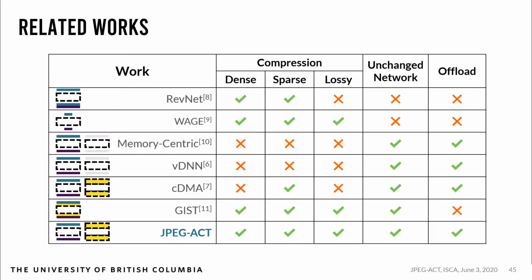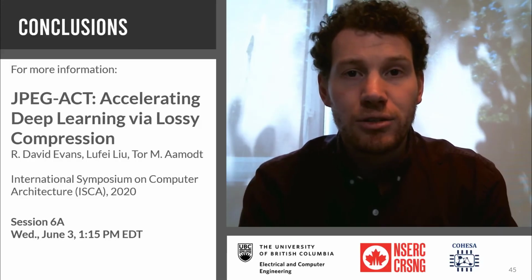Let's finish up. When compared to prior works that handle activations during training, JPEG-ACT is the first to incorporate lossy compression into an offload accelerator. Many previous approaches, such as reversible residual networks and WAGE, require extensive network constraints or modifications, which is not required with JPEG-ACT. Memory-centric deep learning is an interesting approach, but usually requires expensive interconnects, such as NVLink, to operate. Even so, JPEG-ACT can be combined with this approach. We compare favorably against VDNN, CDMA, and GIST in our work, showing that JPEG-ACT has a lower performance overhead and higher compression ratio. In conclusion, in this video, we've presented JPEG-ACT, an offload accelerator for deep learning.